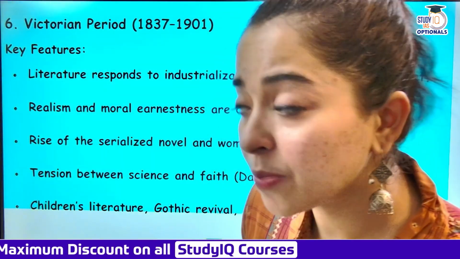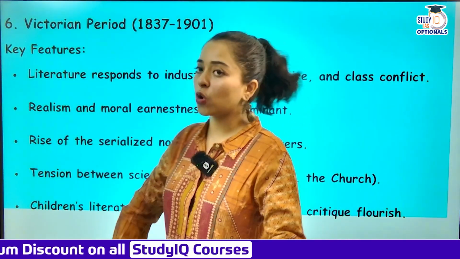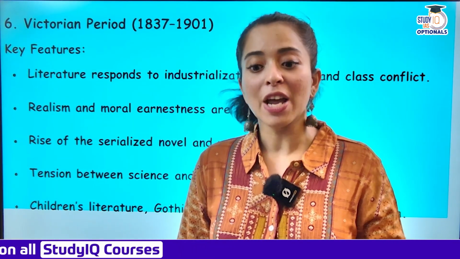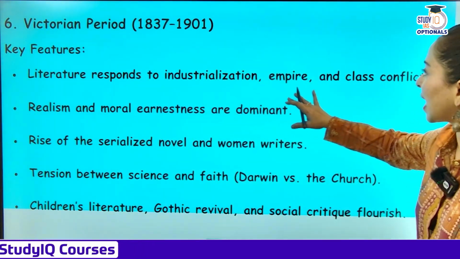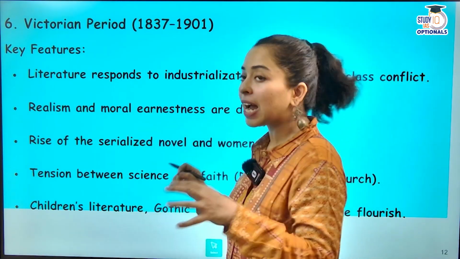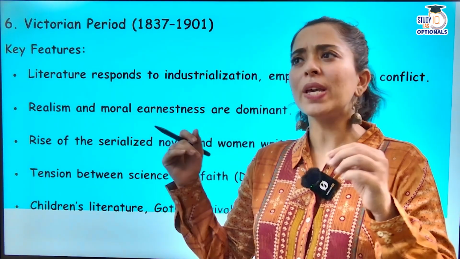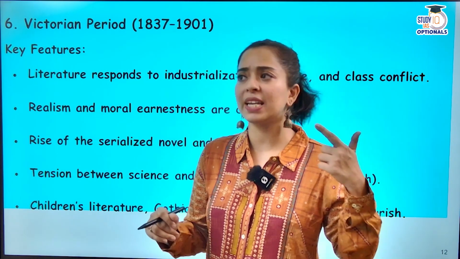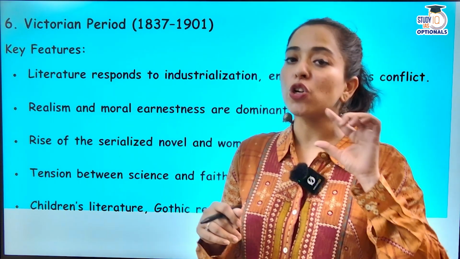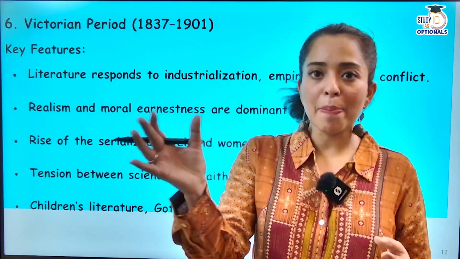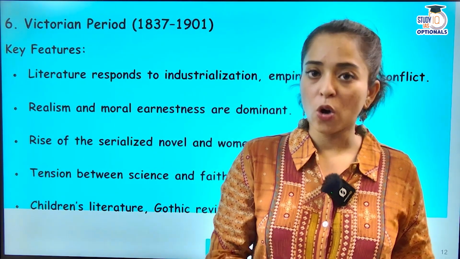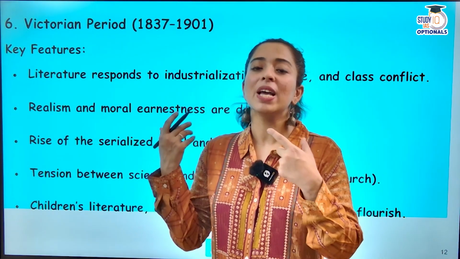So moving ahead with this, we have the Victorian period, 1837 to 1901. As I was discussing, novels were the genre that was reflecting realism. Now, literature responds to industrialization, empire, and class conflict of that period. Realism and moral earnestness are dominant and reflected in novels. So we do have, if you've heard of Charles Dickens, Thomas Hardy, George Eliot, William Makepeace Thackeray, all these were the novelists writing during the Victorian era, mirroring what was happening in society, especially Charles Dickens, who very much wrote from the perspective of the working class. He became the voice for the voiceless. That is how Charles Dickens is addressed.